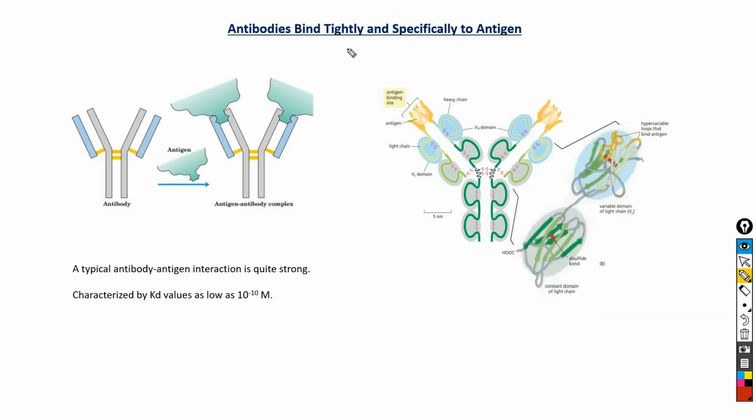Now coming to the binding specificity of an antibody. So the question here is, what factors determine the binding specificity of an antibody? The binding specificity of an antibody is determined by the amino acid residues present in the variable domain of the heavy chain and light chain of the antibody molecule. Many residues in these domains are variable, whereas some are hypervariable, especially those that line the antigen binding site.